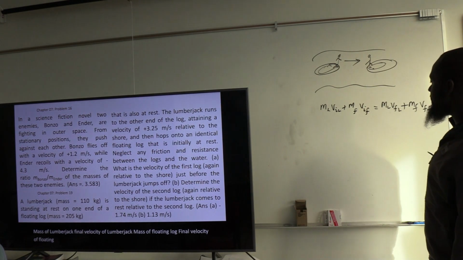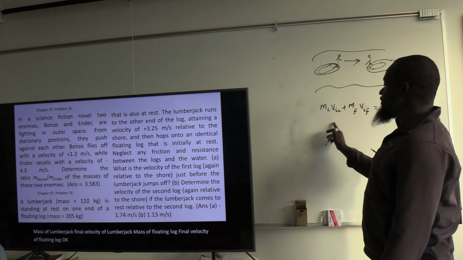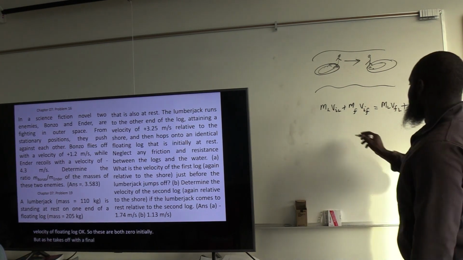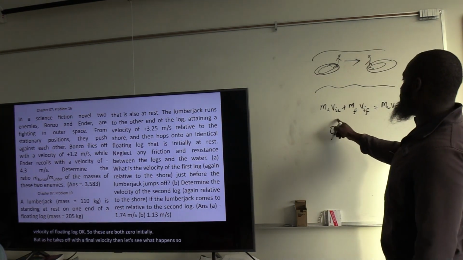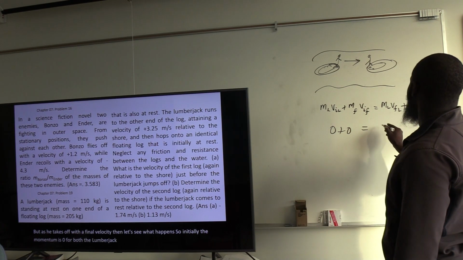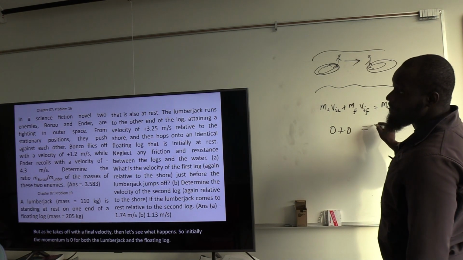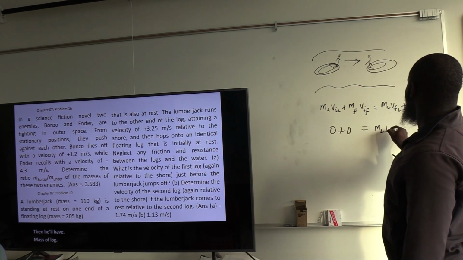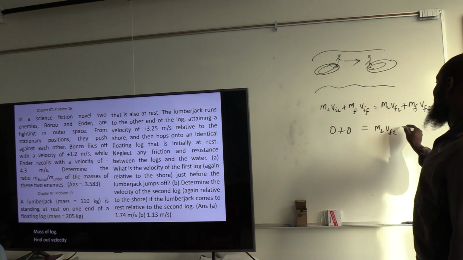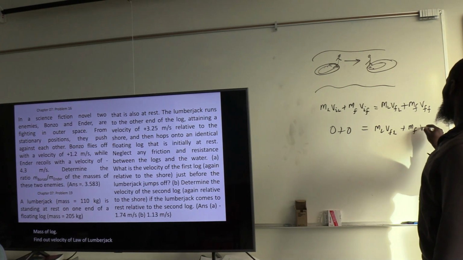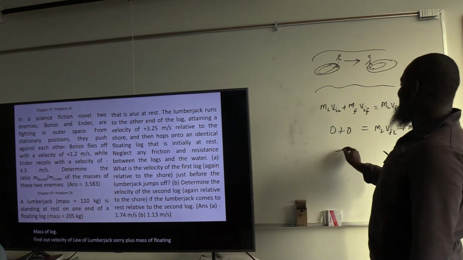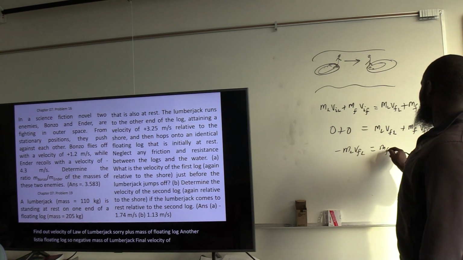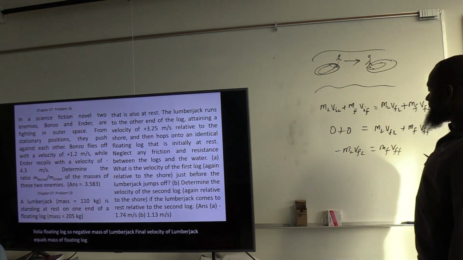These are both 0 initially, but as he takes off with a final velocity, let's see what happens. Initially the momentum is 0 for both. Then negative mass of lumberjack times final velocity of lumberjack equals mass of floating log times final velocity of floating log.